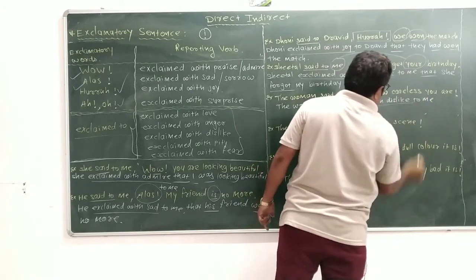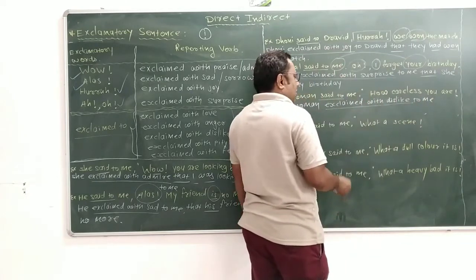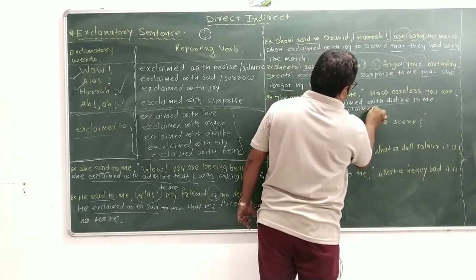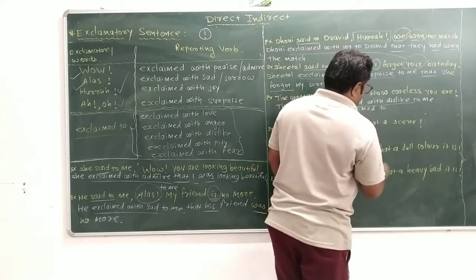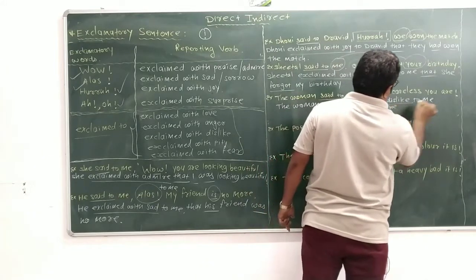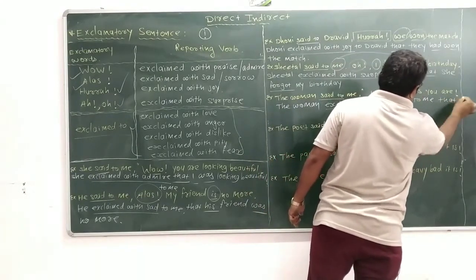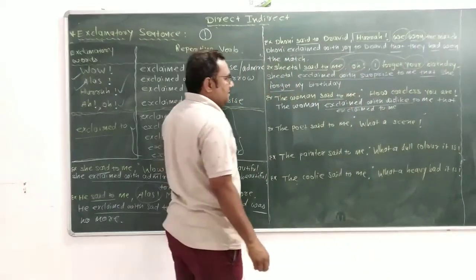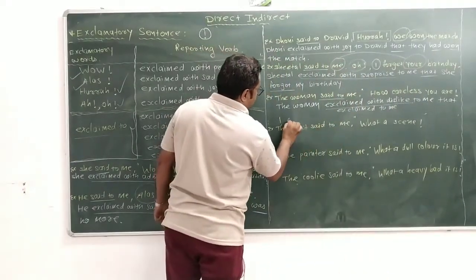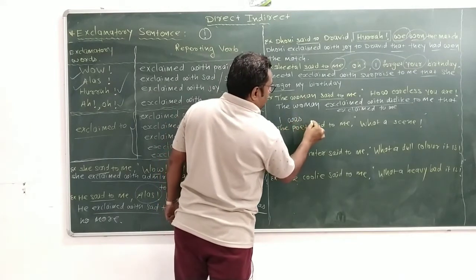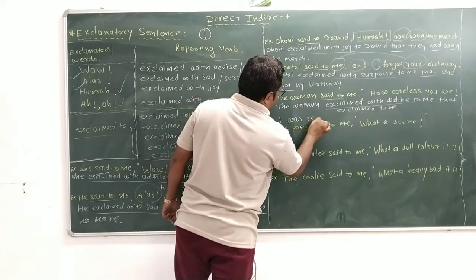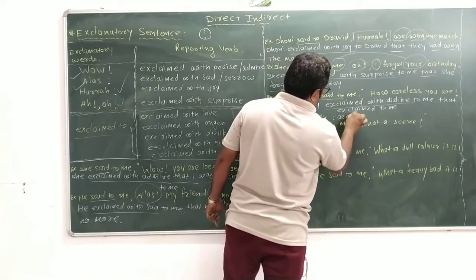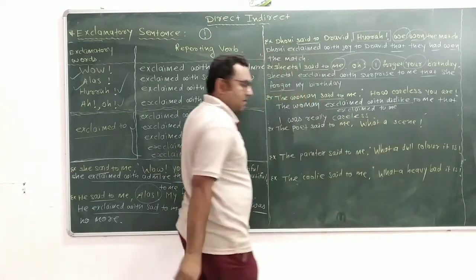Suppose you don't know the expression, then you can write only "exclaimed to me." That how careless you are. You means me. So, I was really careless. Okay.